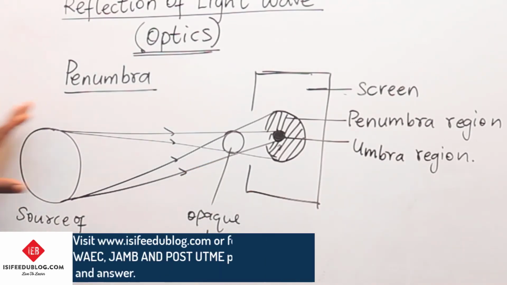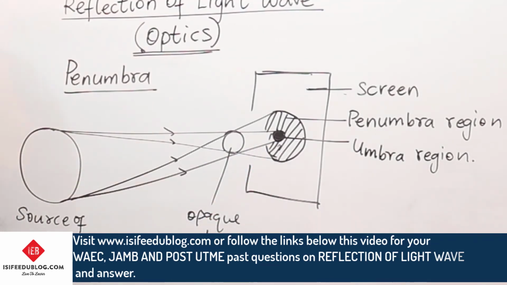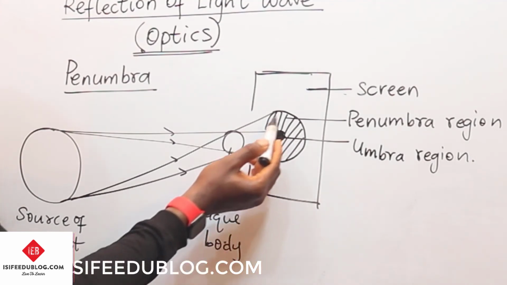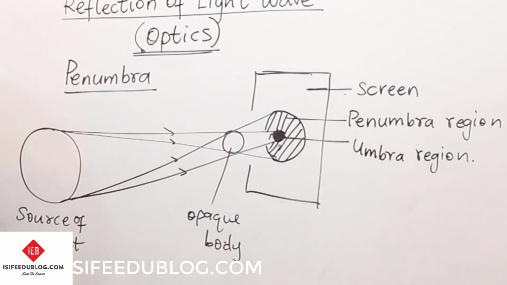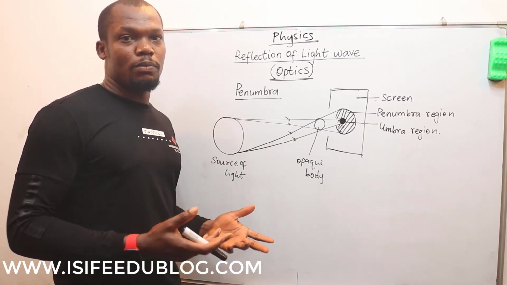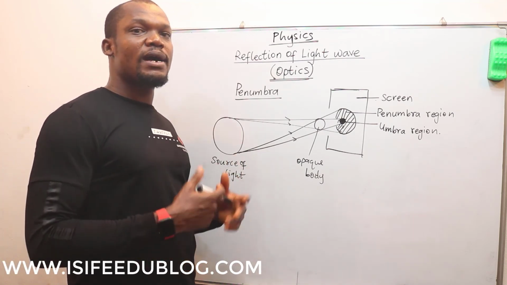As you can see from this diagram, we have an umbra region here, and all these other regions are penumbra region, and this is caused by the source of light being larger than the opaque body. So we say we have two types of shadow, umbra and penumbra.